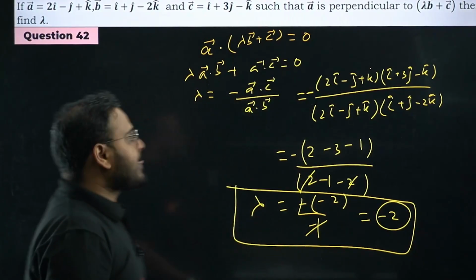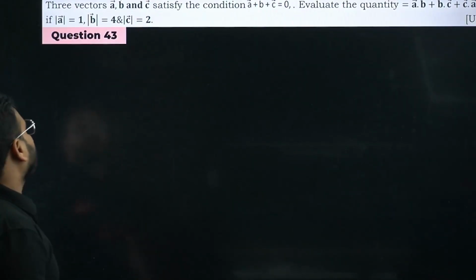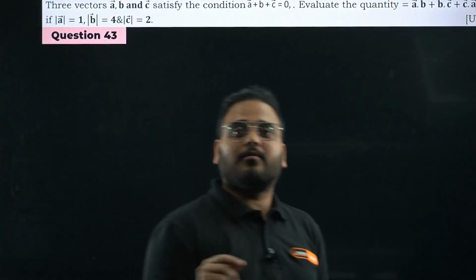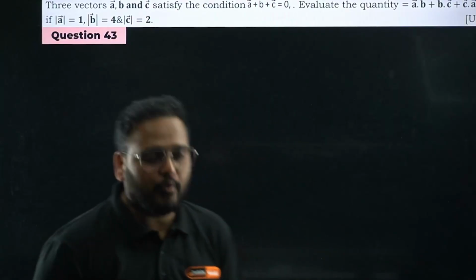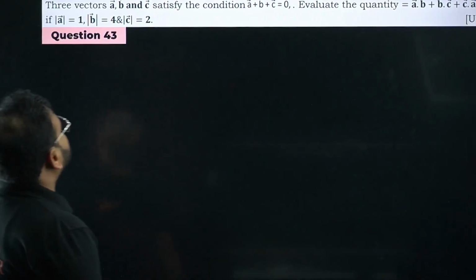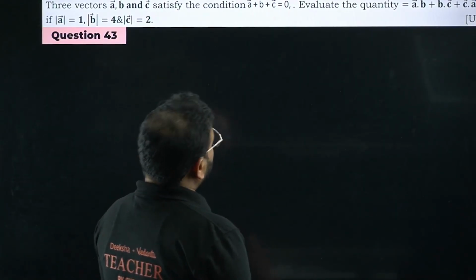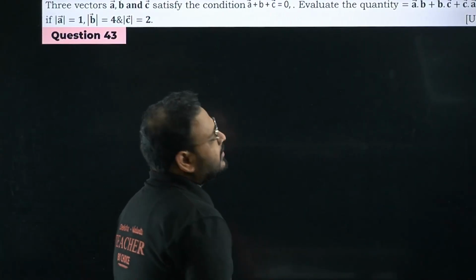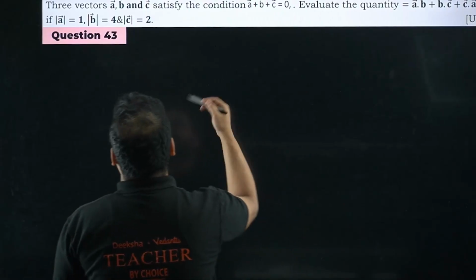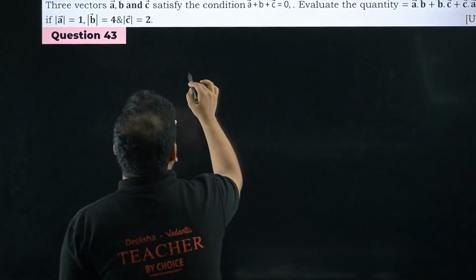Okay, so 42 is done. 43 now. Again, I have taken these questions from your model question papers and question banks. Very good question for your boards. Yes, the free vectors A, B, C satisfy the condition like that. Evaluate this value. This question I think we have done. No, I will not give the full answer. I'll give you the full formula, and you solve from your side.